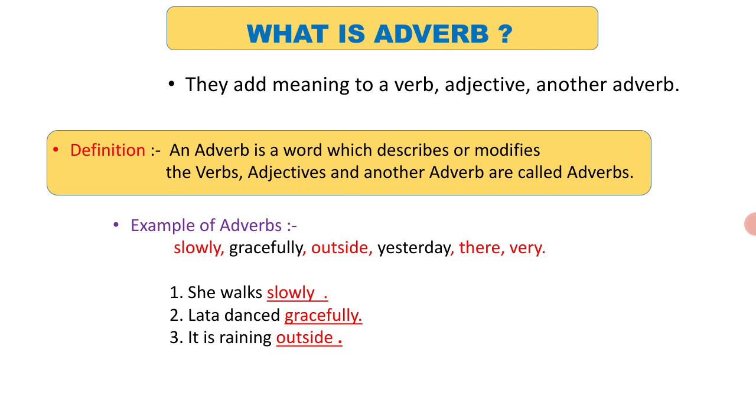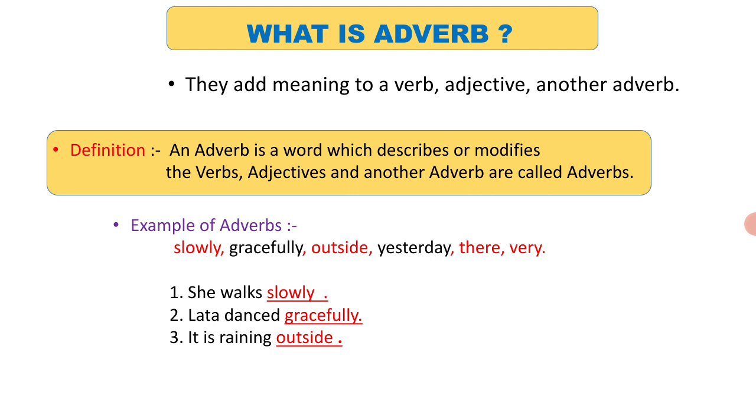You should know that adverbs describe verbs, adjectives, and other adverbs. We already know what exactly adjectives and verbs are. Adjective describes a noun and pronoun. You should always remember that an adjective describes a noun and pronoun, whereas an adverb describes a verb, adverb, or adjective.